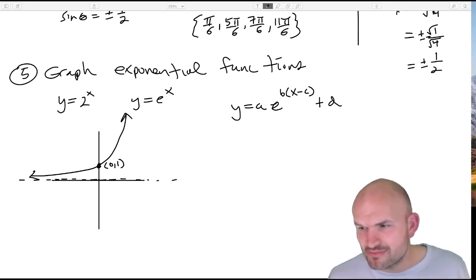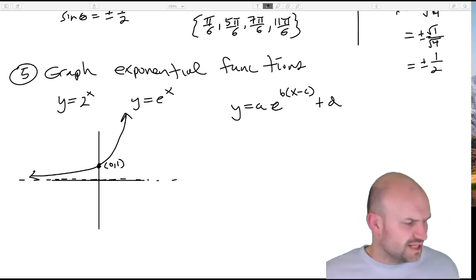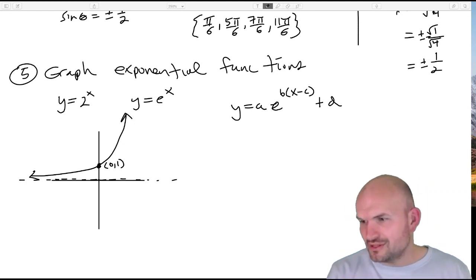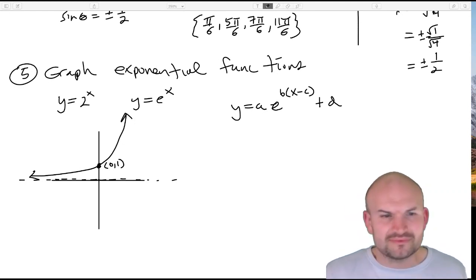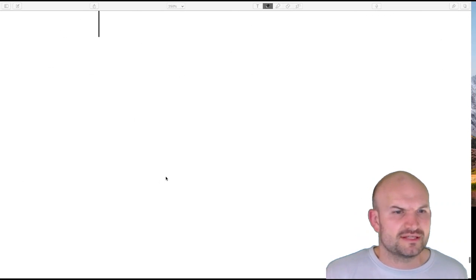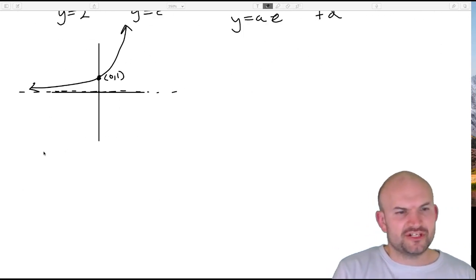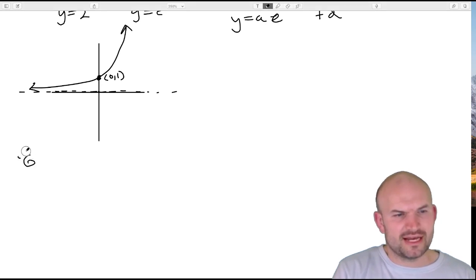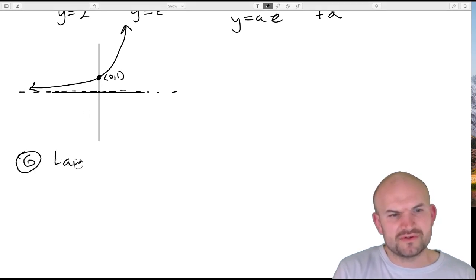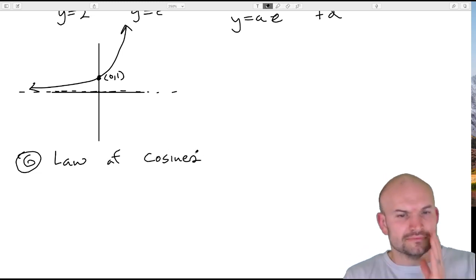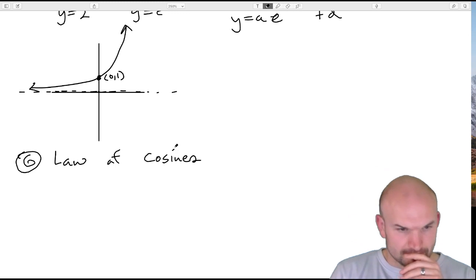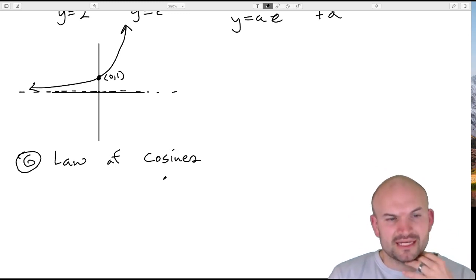Law of cosines, please. I can do a lot of cosines. The only problem is I just don't have my calculator to be able to set it up. I can talk about the law of cosines though. There are a lot of older videos where I wasn't really prepared with the law of cosines. Actually, we just covered this recently in my class.